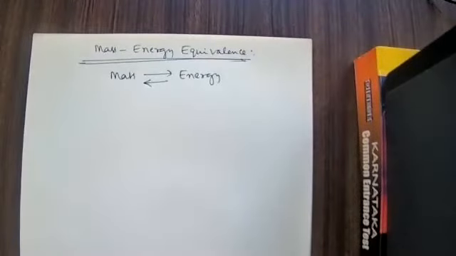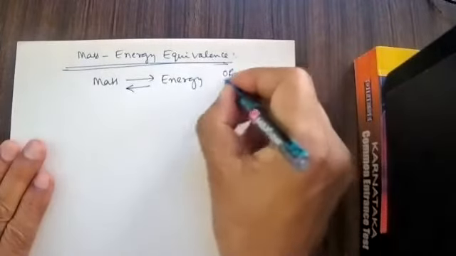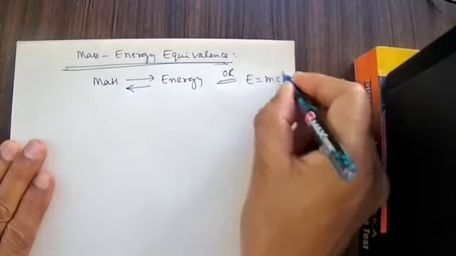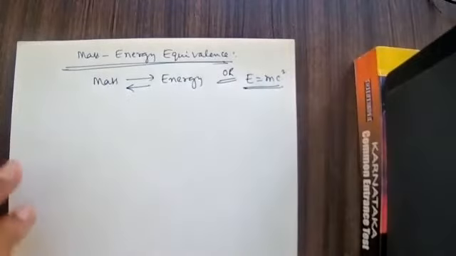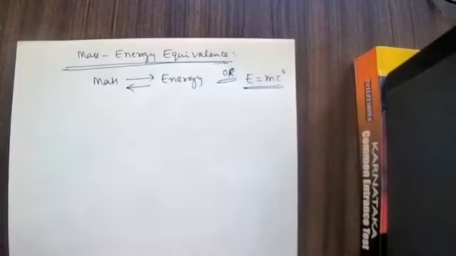This is what Einstein said. This is called Einstein's mass energy equivalence. We have to derive and show E is equal to mc square. Otherwise, we are asked the question: derive Einstein's mass energy relation E is equal to mc square. We are supposed to derive this concept.